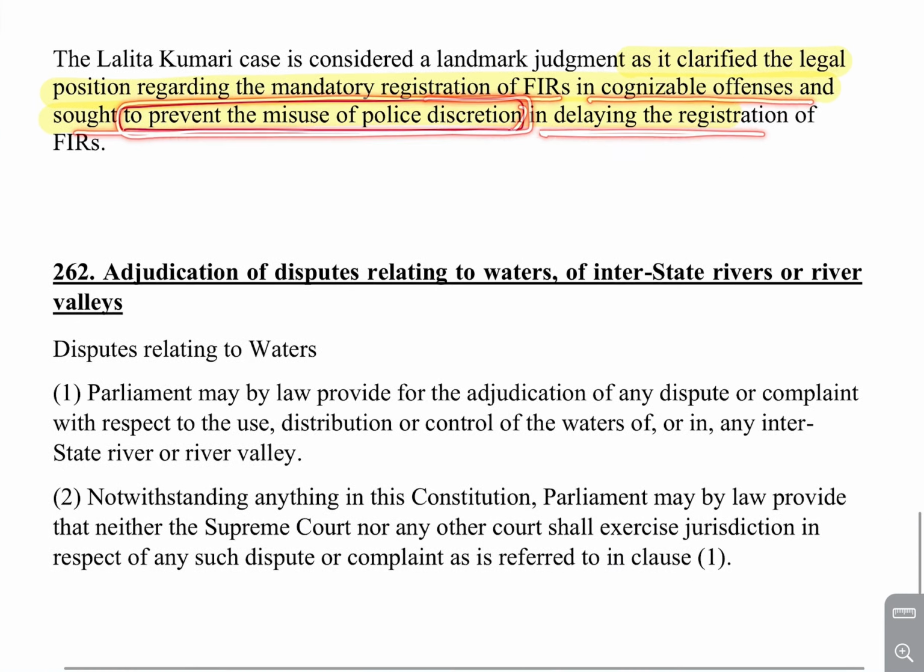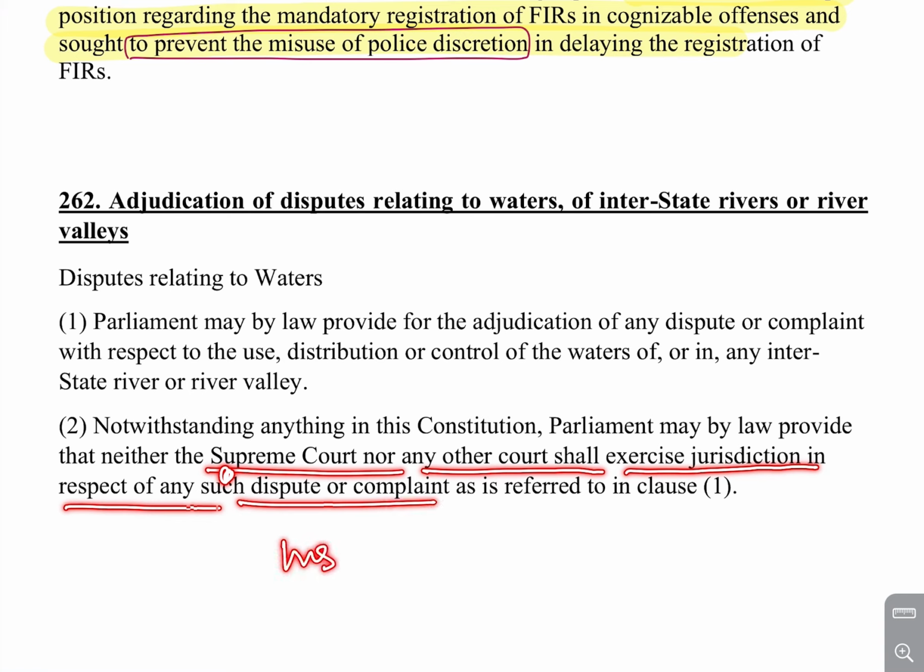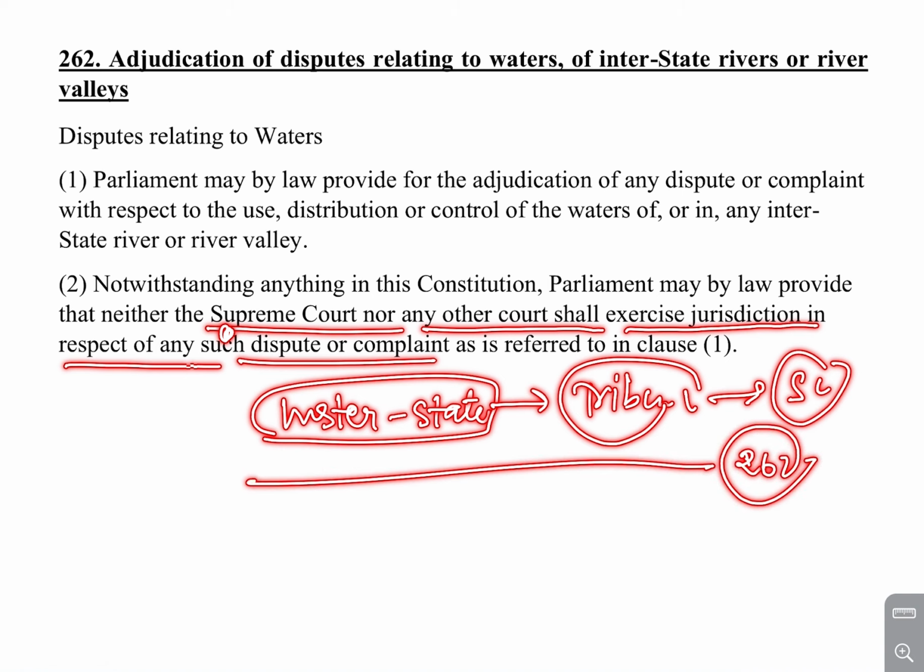Again, there is Article 262, which talks about the power of Parliament to provide that neither the Supreme Court nor any other court shall exercise jurisdiction with respect to an interstate water dispute. So if there is an interstate water dispute and there is a tribunal, the judgment of this tribunal cannot be challenged in the Supreme Court, right? So under Article 262, if any judgment is given by a tribunal, it cannot be challenged